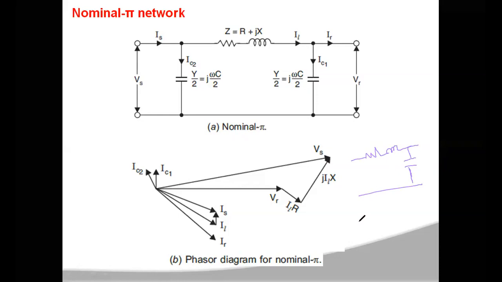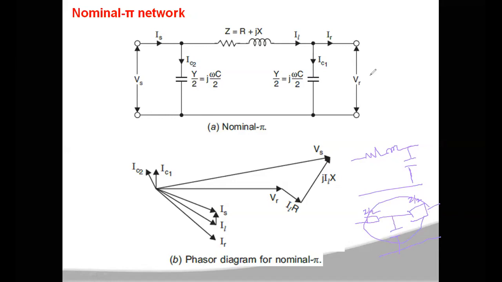In the nominal T method, the total capacitance is connected at the middle of the line. That means the line is divided into two parts with impedances Z/2, Z/2, and in the middle of the line you connect the capacitance. This is the nominal T method, so this network looks like a T.